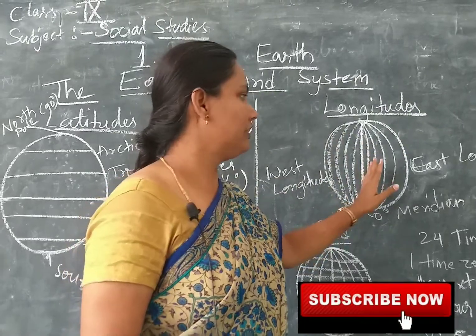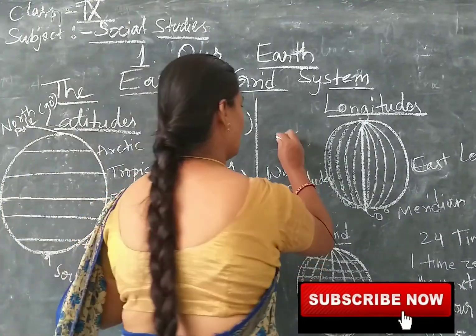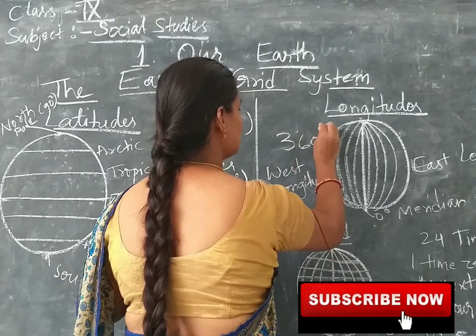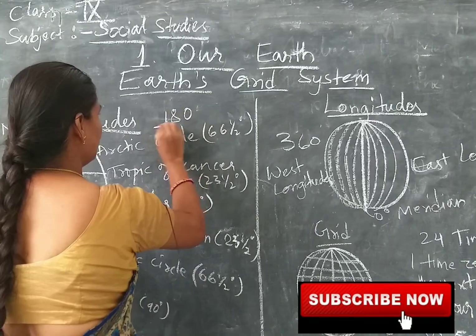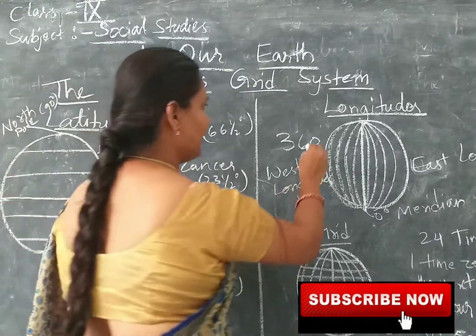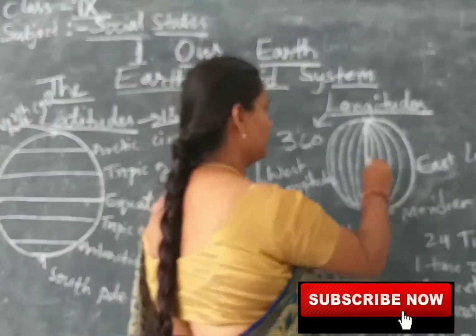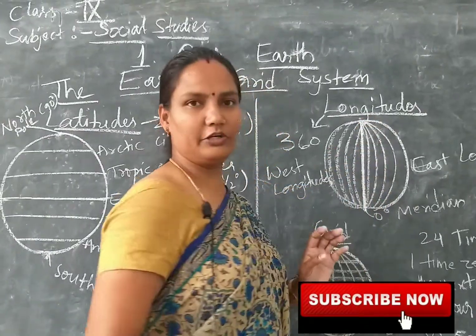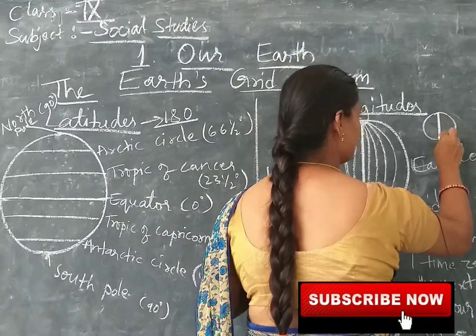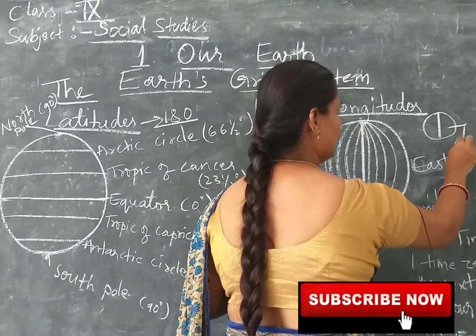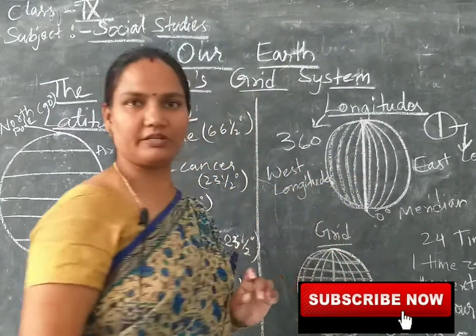So altogether we have 360 longitudes and we have 180 latitudes. This 0 degree longitude divides the earth into two hemispheres. This is eastern hemisphere and this is western hemisphere.